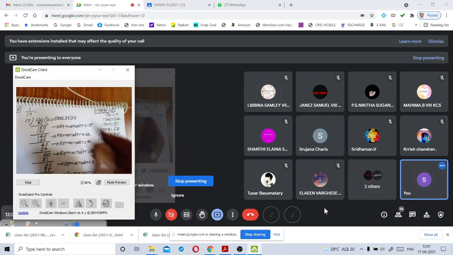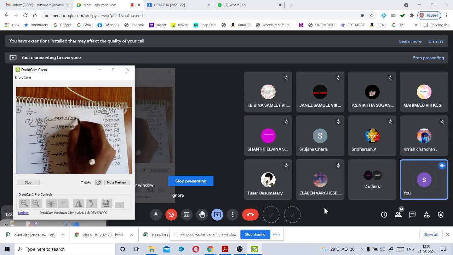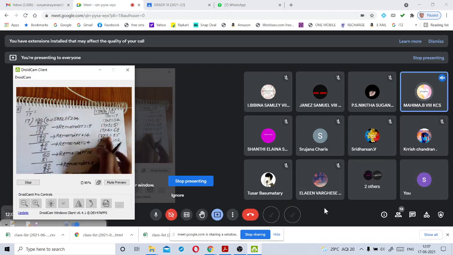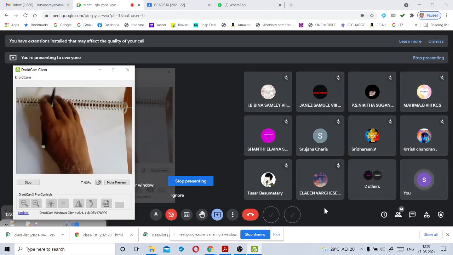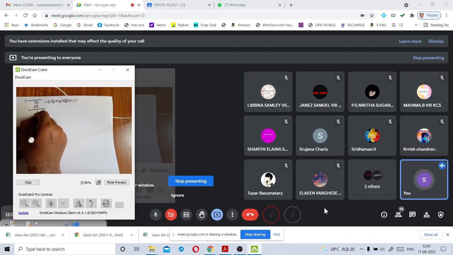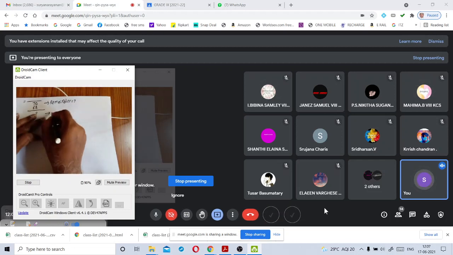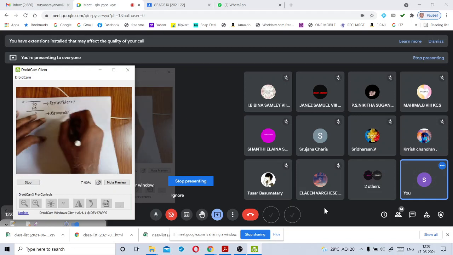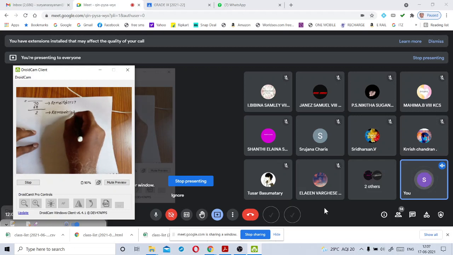So 17 times 4, yes or no? Yes, sir. 4. 68. Then what will be the remainder here? So 2. 2 is a remainder. Immediately you should write here, remainder is equal to 2.